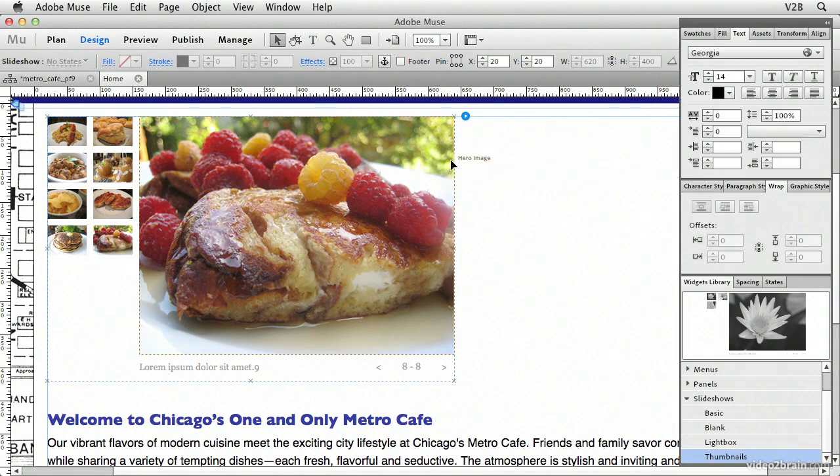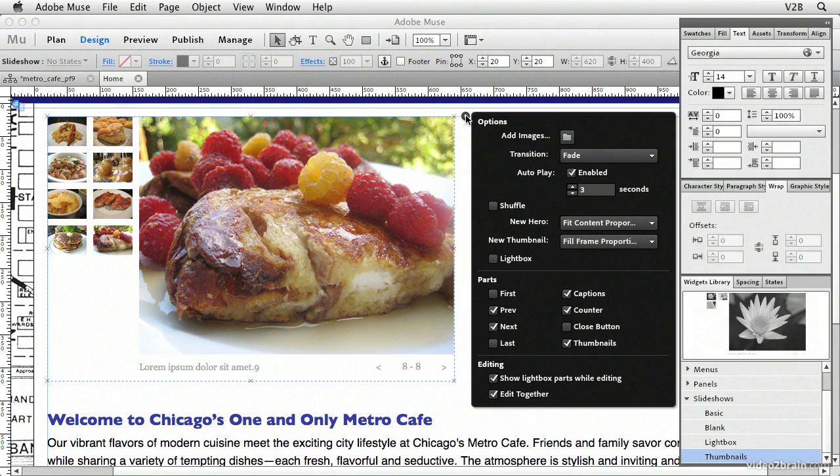I'm going to click once again to select the entire slideshow, go to our options. I want to show you these are your basic options. I'm not going to go through every one, but I'm going to focus on the transition. It's set to fade. We also have a horizontal or vertical option. Okay, when it's transitioning from image to image here, the large image is the one that's going to transition.